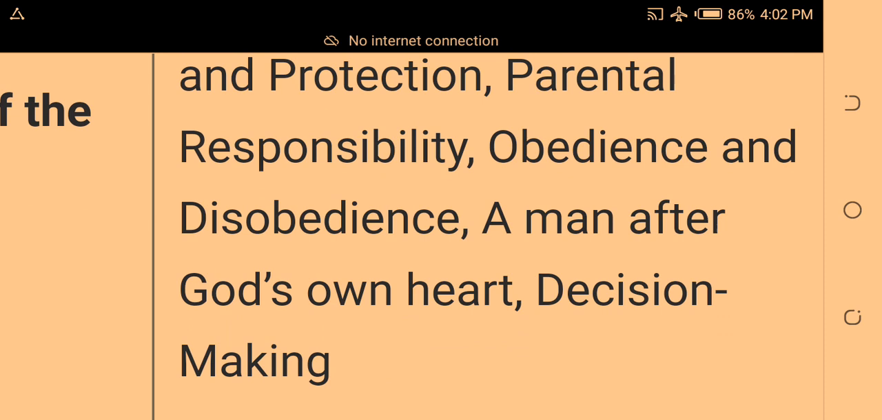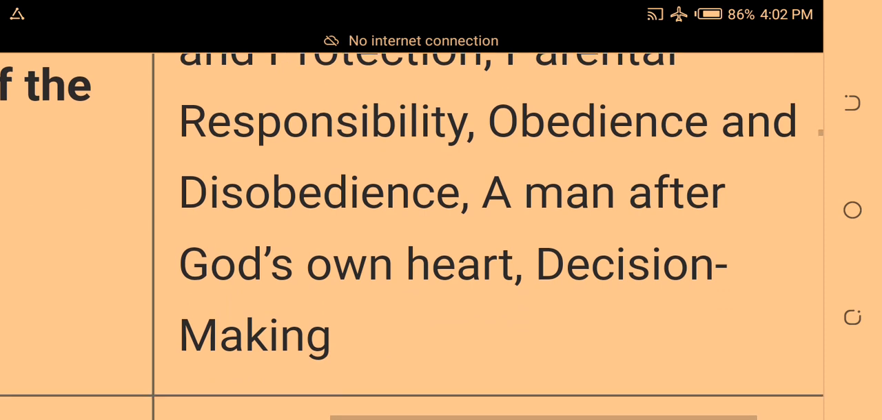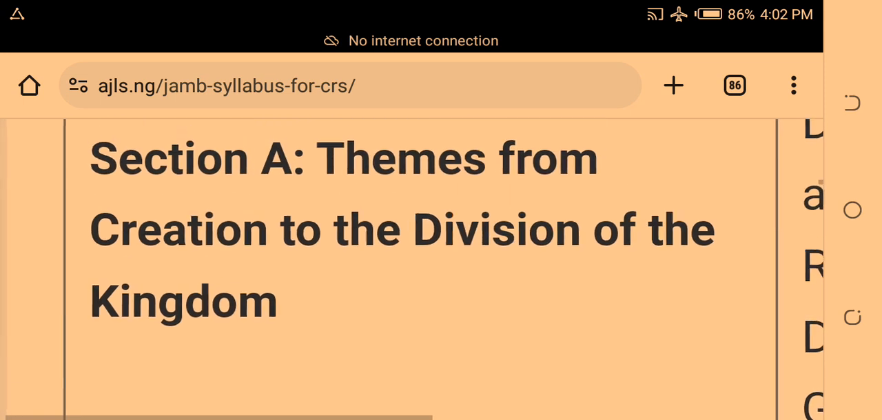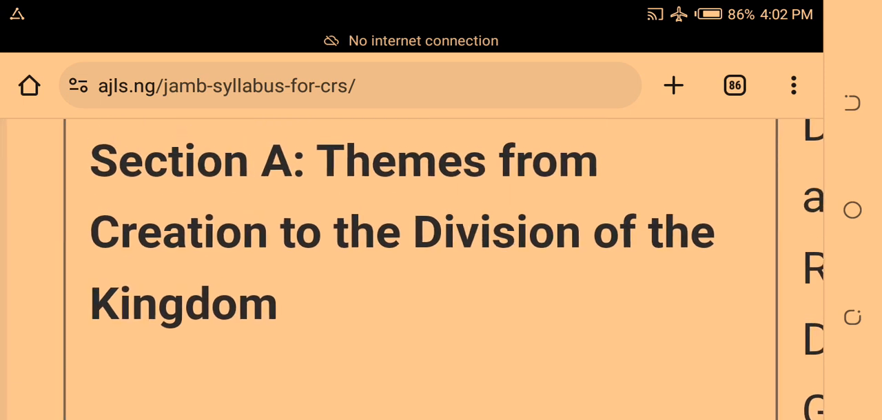Study a man after God's own heart. That should be the story of David. Then study decision making. All these ones are in section 1 of your CRS.